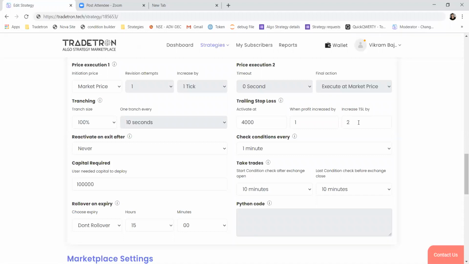Or if you don't want that aggressive increment in trailing stop loss, you want to give more room to your position for catching the trend, then you can have something like this: with every 3 rupee increase in profit, increase trailing stop loss by just 2 rupees. So if my PNL becomes 7,000, which is a 3,000 rupee increase from this point, then trailing stop loss will stand at 2,000 rupees. I hope this gives an idea how trailing stop loss logic works and what you can fill in these fields.